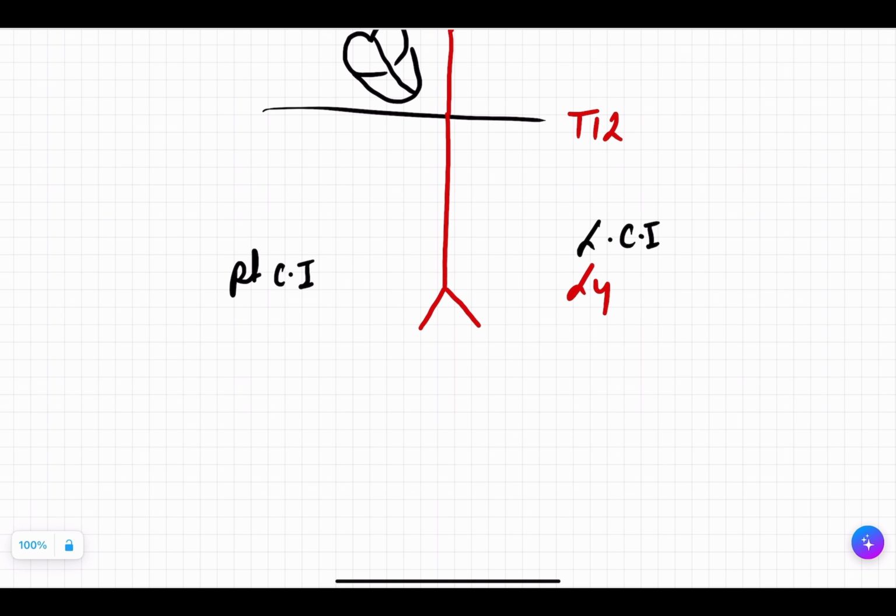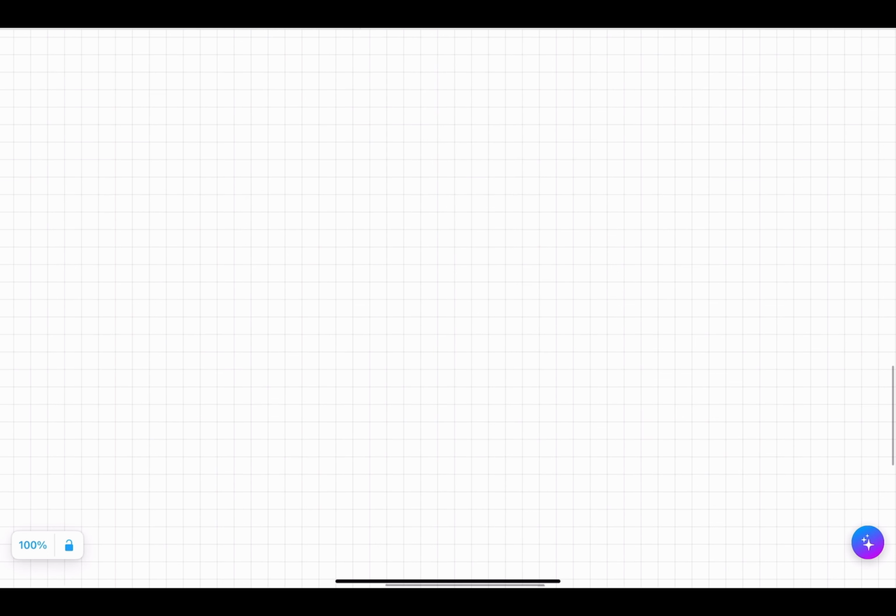Again, when the right and left common iliacs reach the level of your L5 vertebrae, they divide and form external iliacs and internal iliacs. So both of them will divide, both will give rise to one external and one internal iliac. In this lecture, we will see the arterial supply of all of the visceral organs, whether it's your stomach or your intestine and everything.